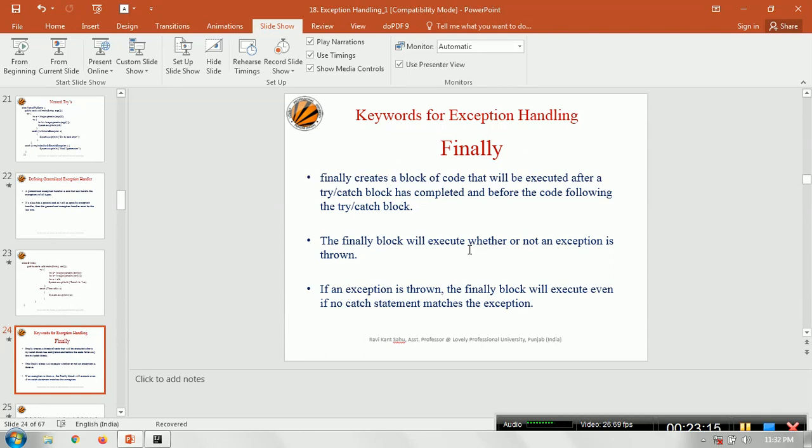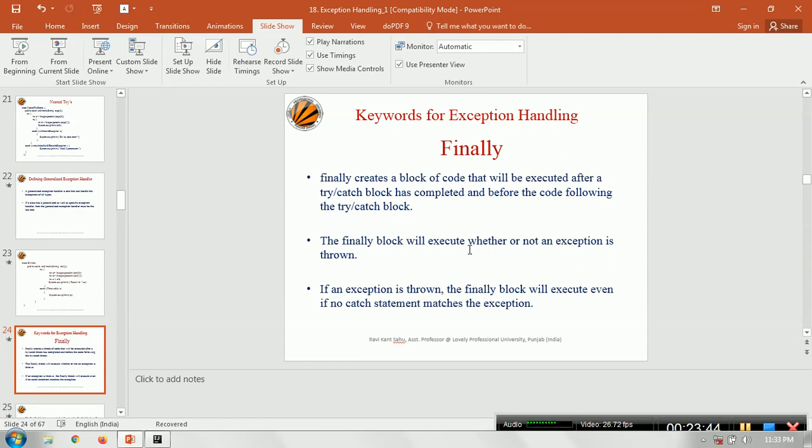There is no exception, still the finally will work. Those are the three possibilities.